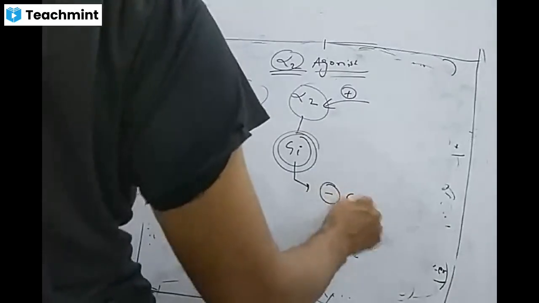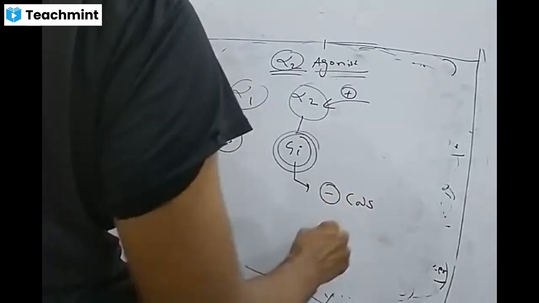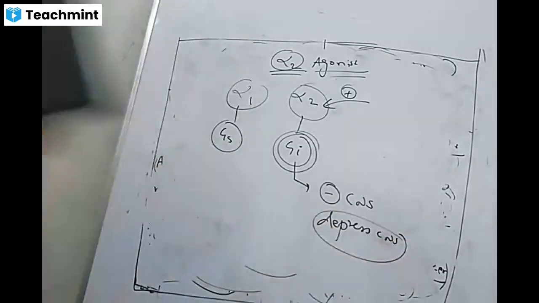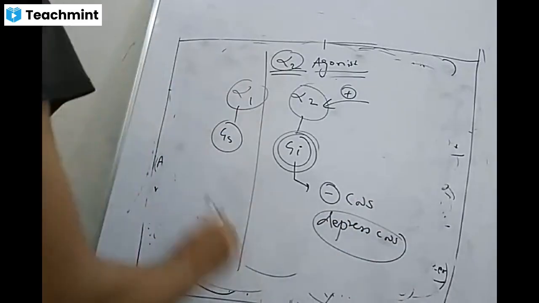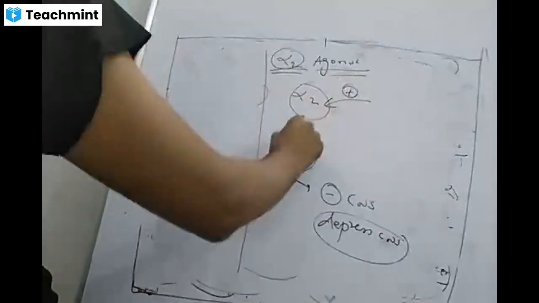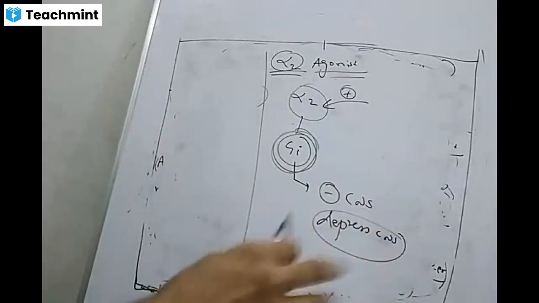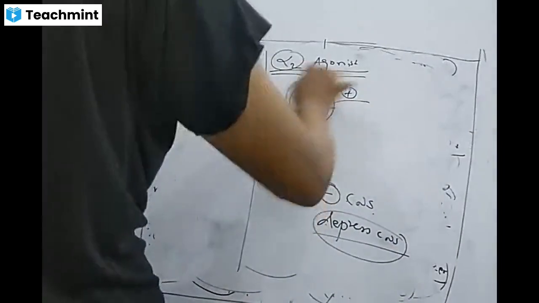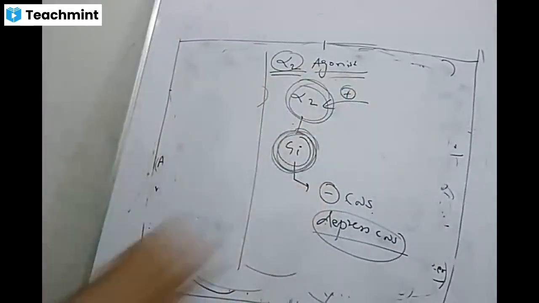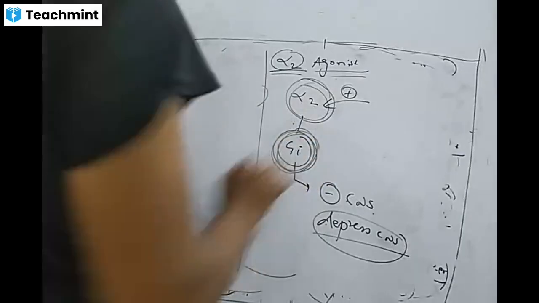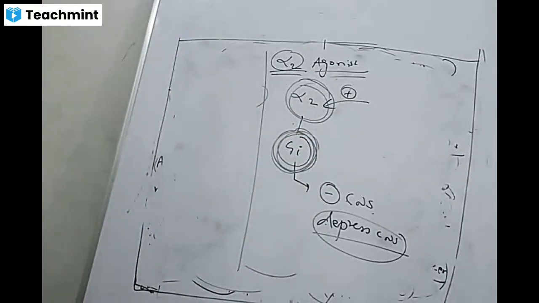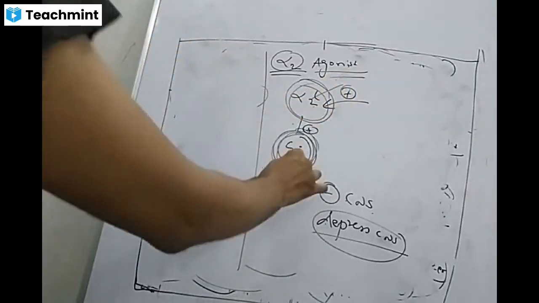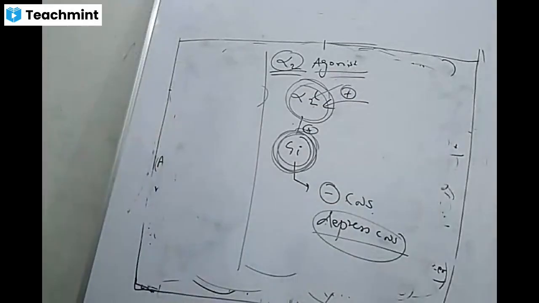It will inhibit the CNS, it means it will depress the CNS. So if we stimulate the inhibitory system, then the CNS will get depressed. So alpha-2 is inhibitory because it is linked with the G inhibitory type, G protein coupled receptor.